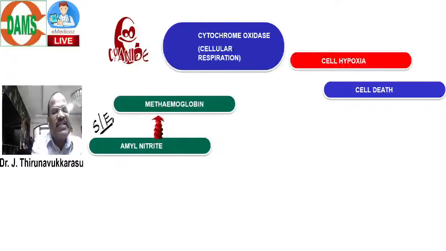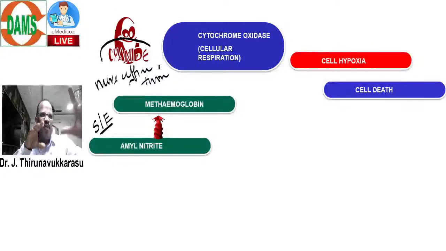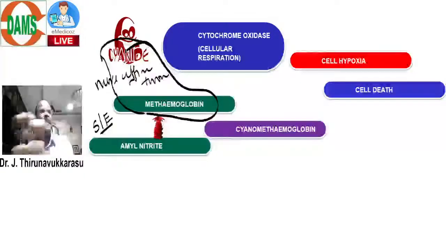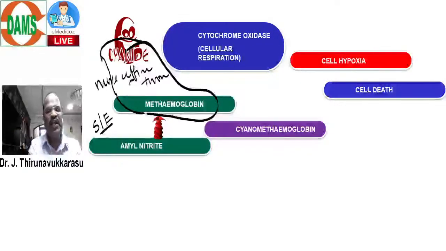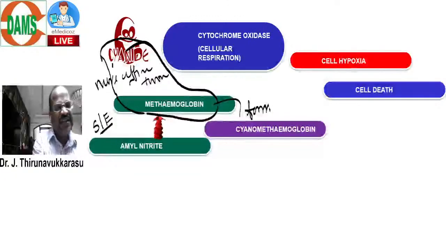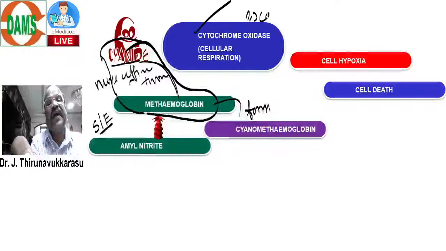Now the cyanide has more affinity towards methemoglobin. So when it has more attraction towards methemoglobin, the cyanide will go towards methemoglobin and form cyanmethemoglobin. Now the point you should know: when the cyanide is attracted towards methemoglobin, this enzyme escapes from cyanide.